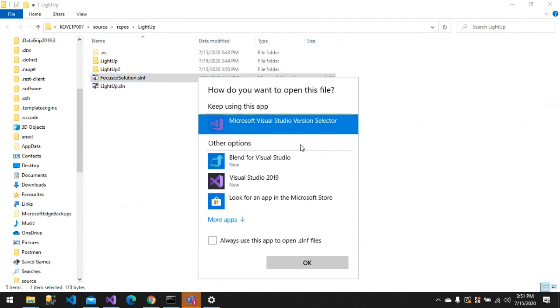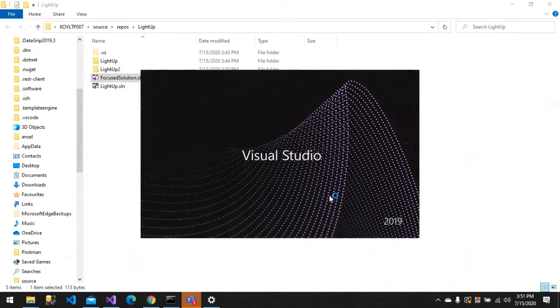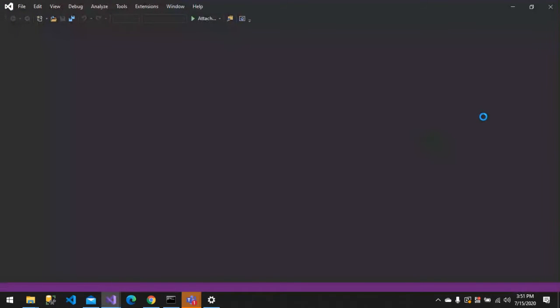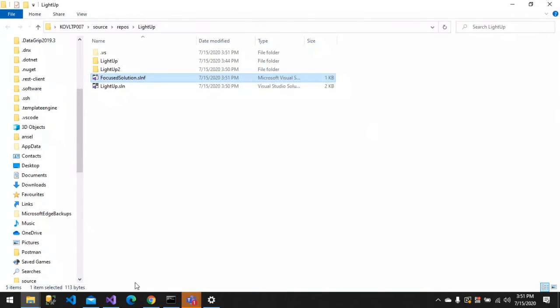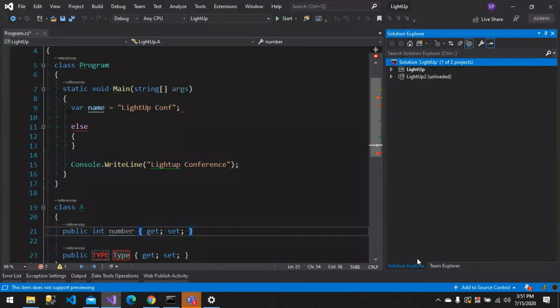If I open this solution, now you can see only one project will be loaded by default. Likewise, if I have 22 to 23 projects, I don't have to worry, you can see only one project is being loaded. The other project is not being loaded since I have unloaded it and saved it as a separate solution filter. So in my project, I can unload all the 20 projects and keep only 3 to 4 projects focused. If you unload these projects, the startup experience of Visual Studio will be cool. You don't have to worry about all these unnecessary projects.